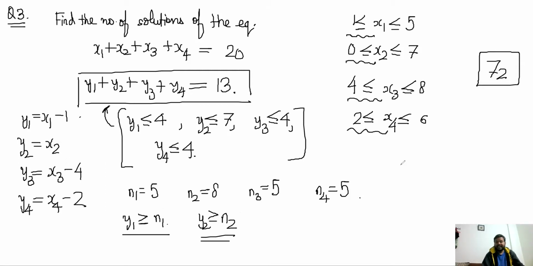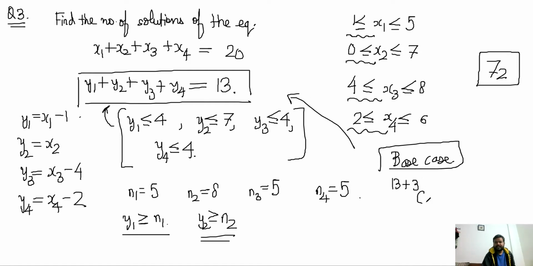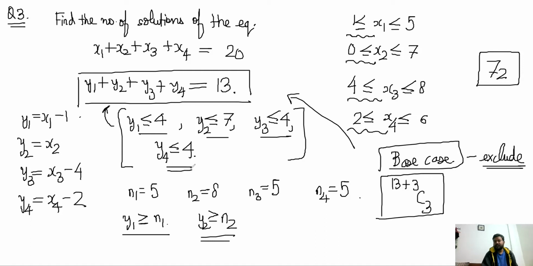So our base case is the total number of solutions of this equation. The total number of solutions of this equation is simply 13 plus 3 C 3. That is the total number of possible solutions to this equation, from where I have to exclude all possible cases where any of the variables exceed these limits. Any of the variables exceed 4, 7, 4, 4. So it could be 2 of them exceeding, or 3 of them exceeding, or just one of them exceeding.